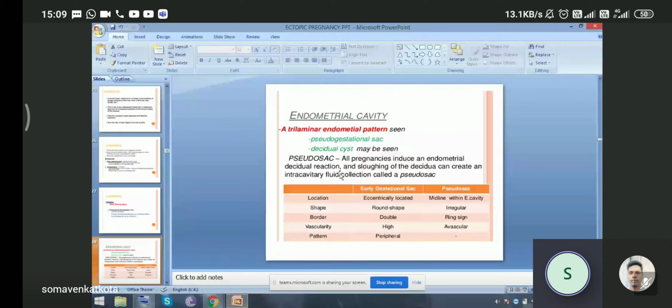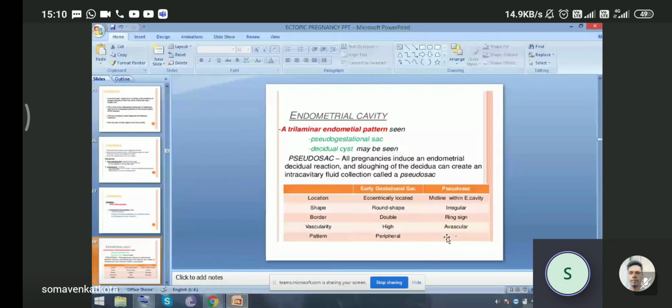So in an early gestational sac, what are the differences when the pseudosac is formed? The location in the endometrial cavity in an early gestational sac is eccentric, but the pseudosac is located midline within the cavity. The shape is round in the early gestational sac, while the pseudosac is irregular. A double border is present in the early gestational sac, which is normal, and the ring sign is present in the pseudosac. Vascularity is high in the early gestational sac, but the pseudosac is avascular, and the pattern in the early gestational sac is peripheral.